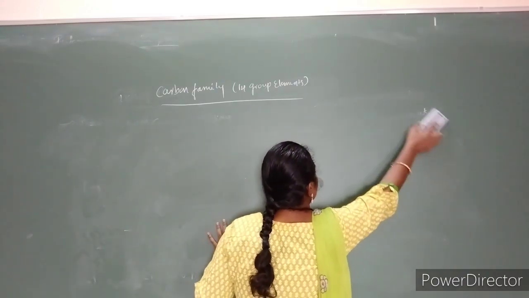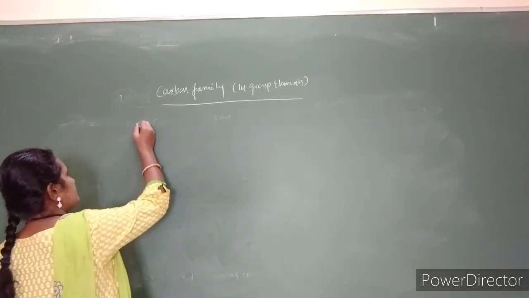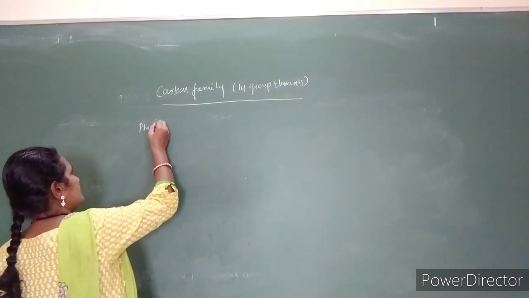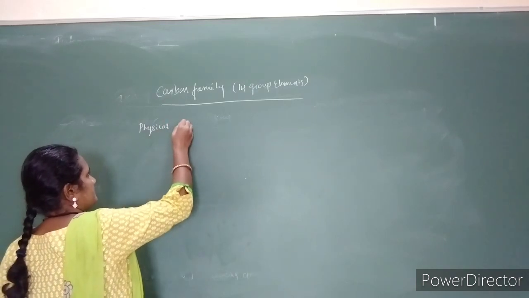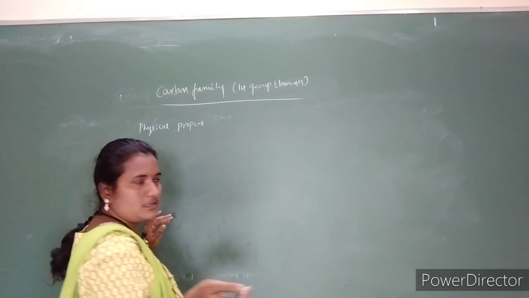If you see the physical properties, carbon is black in color.